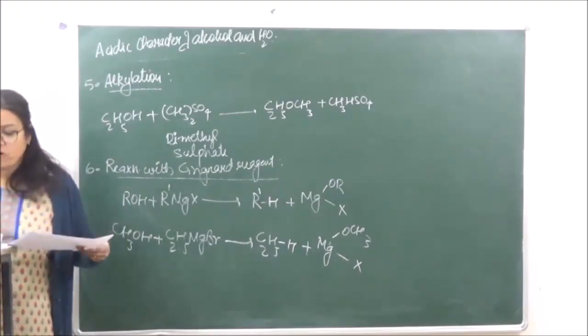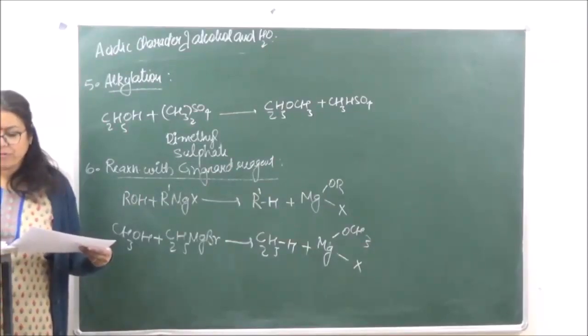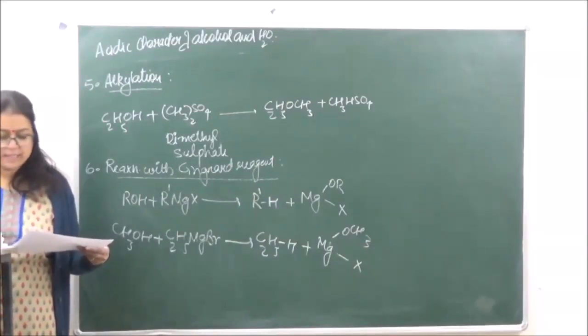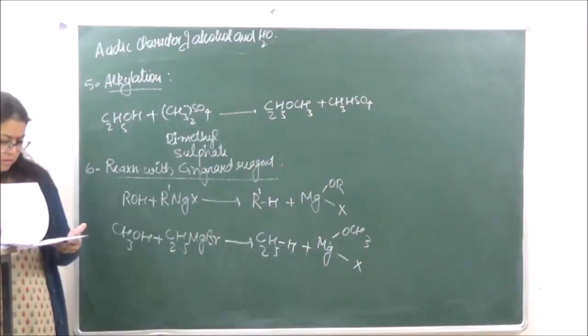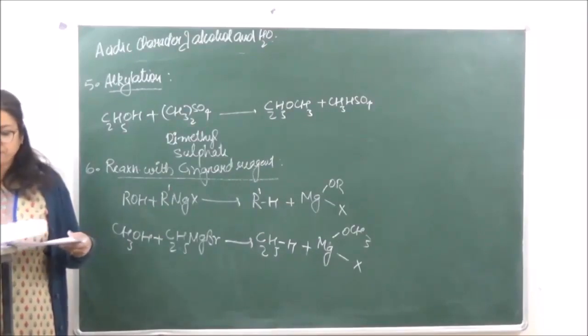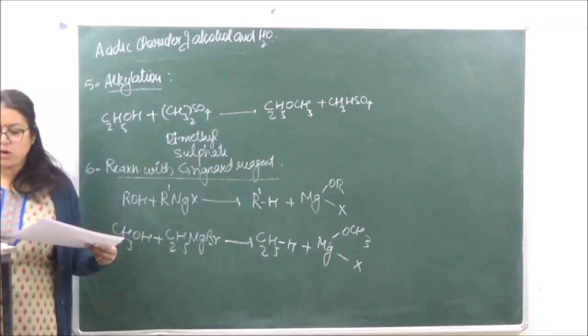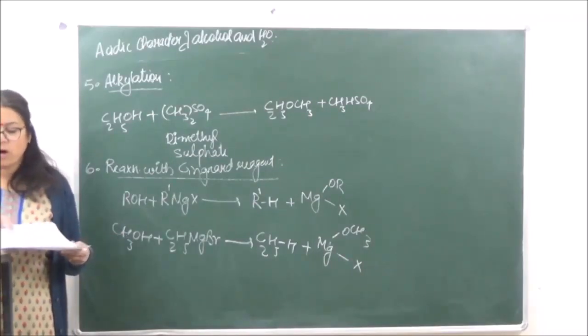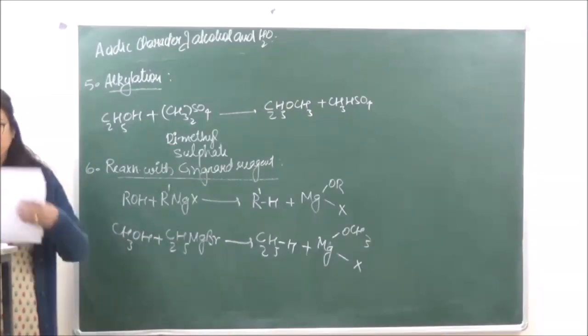Okay, so before going on to that reaction, let's go on to the other types of reactions which we have already discussed. Those are the reactions involving cleavage of the C-OH bond. So this is the next reaction which we are going to do.